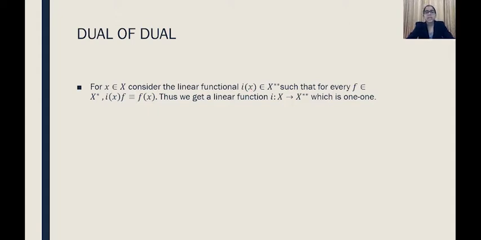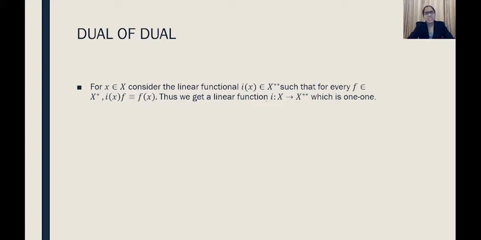Corresponding to any x in X, we are choosing the linear functional which is equivalent to this I of x, that is, I_x of f is equivalent to f of x. So I will be basically a mapping from X to X double star. It takes values from X and we get an element in X double star.